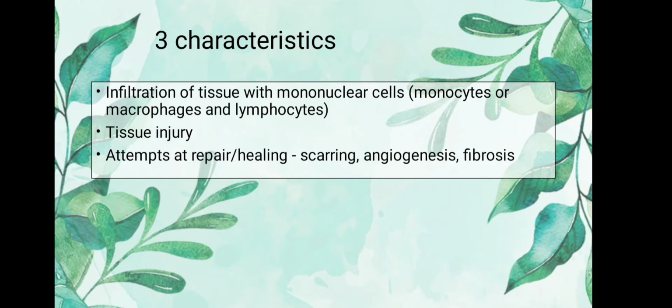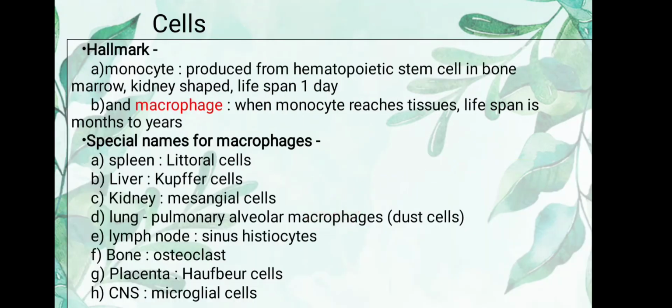Number one, there will be infiltration of the tissue. All the mononuclear cells like monocytes, macrophages, and lymphocytes will invade the tissue. There will be tissue injury, so there will be so much damage and necrosis. It can be caseating necrosis or non-caseating necrosis. And the last is attempts at repair and healing, which involves scarring, angiogenesis, meaning the number of capillary beds are increasing, and fibrosis. Because fibrosis is a part of healing and repair, the last characteristic of chronic inflammation is attempts at healing.